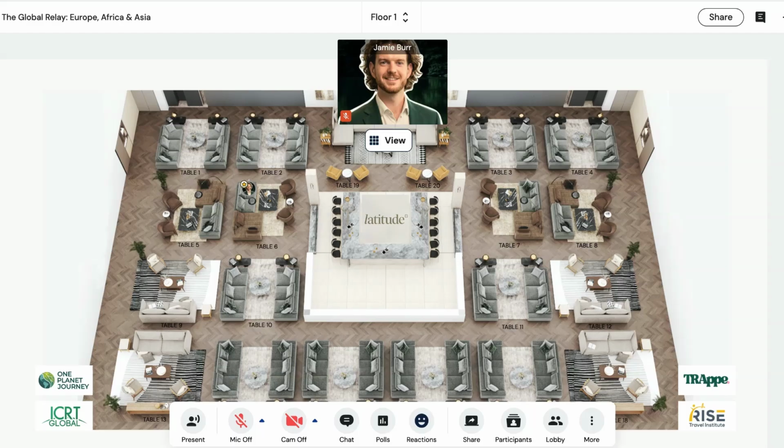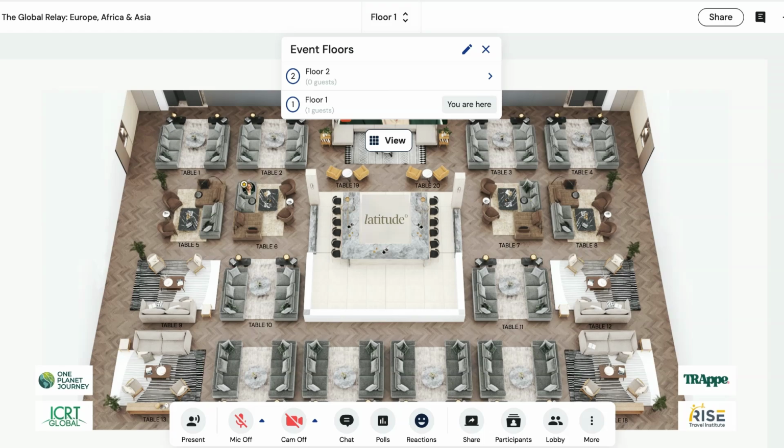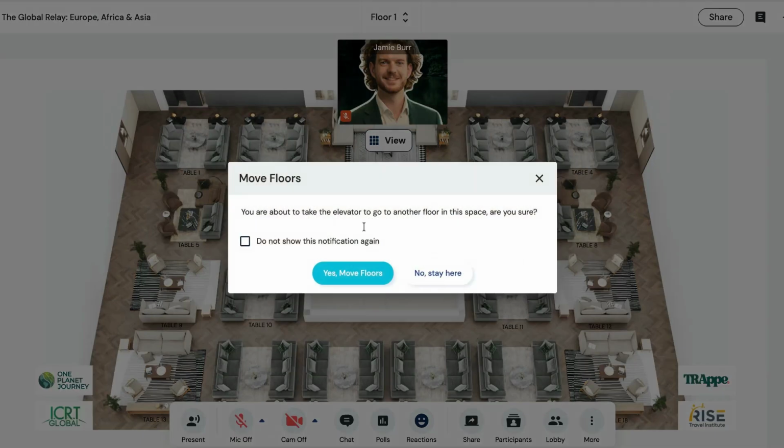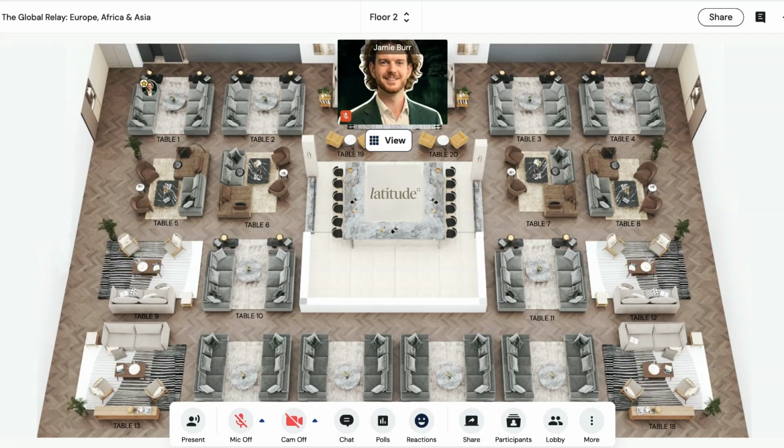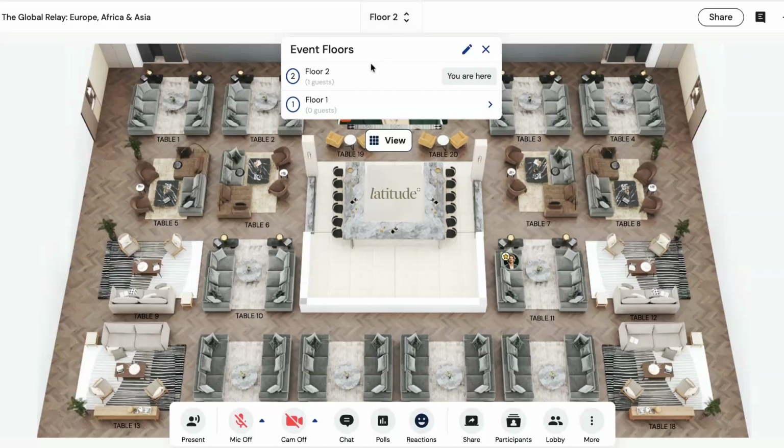Because there are so many of you joining us, we've also got multiple floors. Right now, I'm on floor number 1 at table number 6. But if I want to change floors, all I've got to do is hover over the floor drop down and go to floor number 2 right here. And there we are. So now I'm on floor 2 at table number 1, and I can move again over to table number 11 and come back to floor number 1 again.